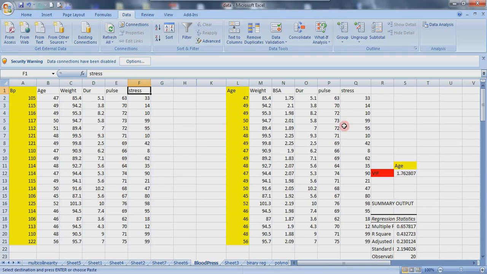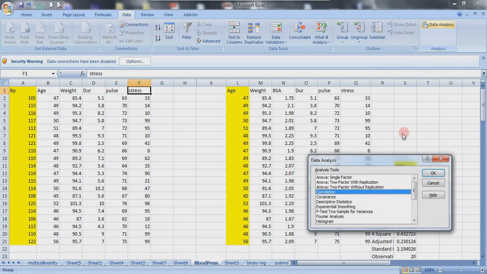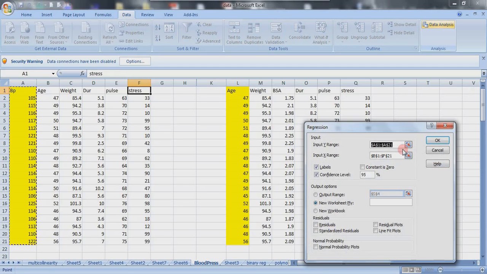So when we do that, the same way we went about the analysis initially, just click on data analysis, look for regression, click OK.